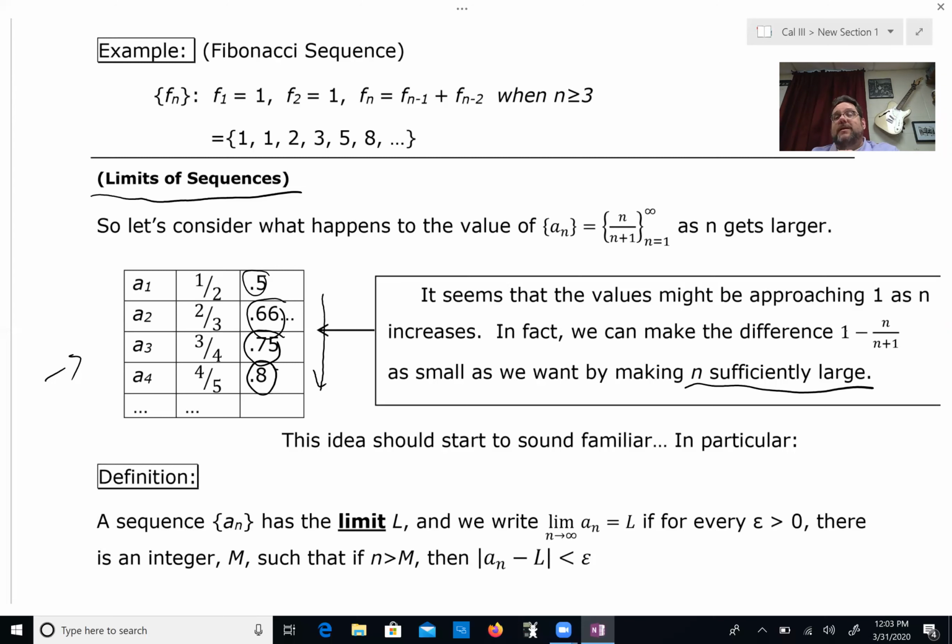And in fact, there's a definition of the limit of a sequence, and it says that the limit of a_n is L if for any positive number you think of, it can be very small, there's another number, a whole number M, such that as long as our index is bigger than M, then the difference between the value of the sequence and the limit is smaller than that positive value. All of that technical language means that I can make the value of this sequence get as close to the limit as I want it to be.